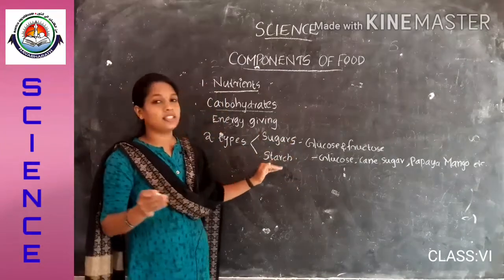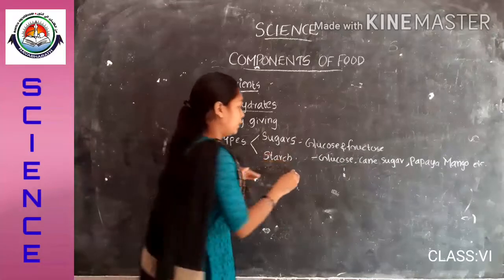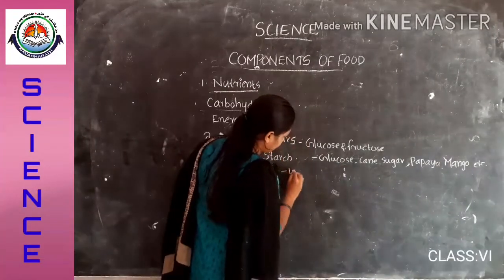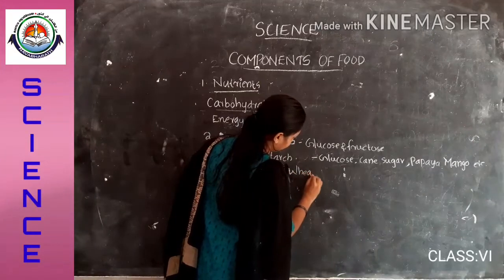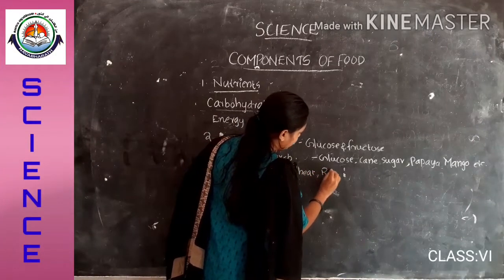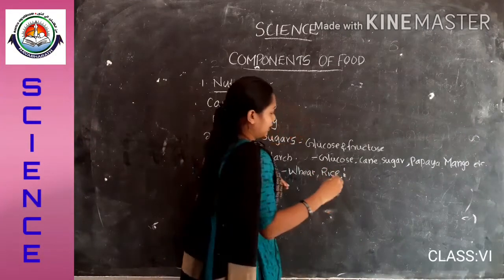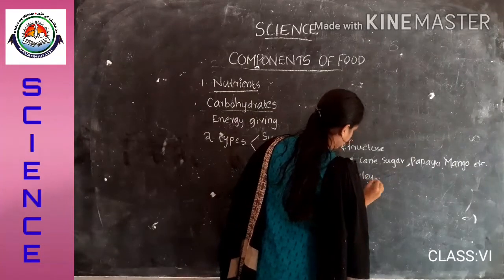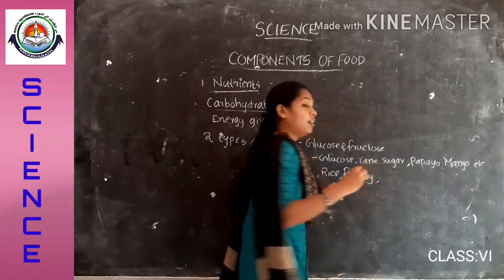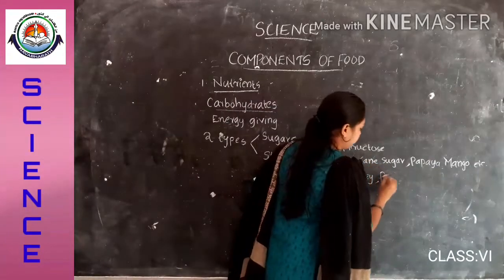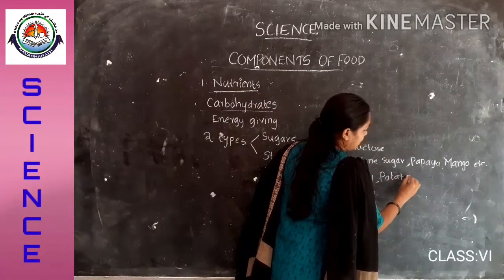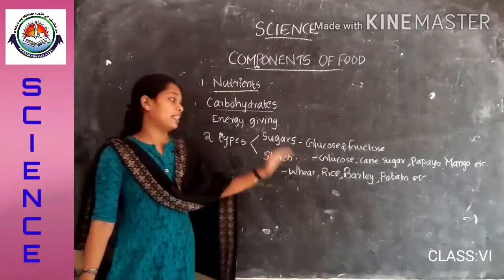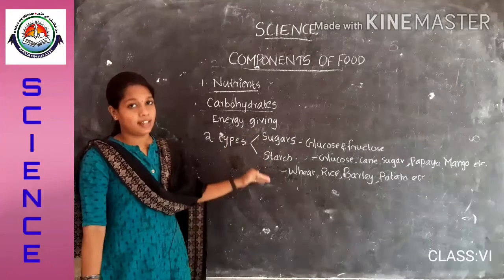And this starch is obtained from different plants, that is wheat, rice, then barley, then potato, sweet potato, etc. So, these are the food items from which we obtain starch.